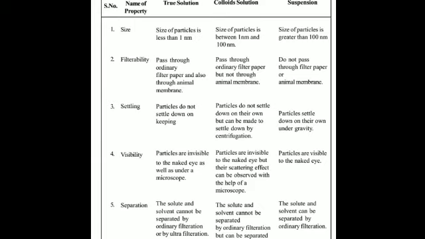Then the nature: true solution is homogeneous. You cannot make out the solute particles anywhere in the solvent. In the colloids it is heterogeneous, but it appears as homogeneous, as you have seen in gum or milk, you cannot see very clearly where the particles are. You have to use something to see the particle size. Then suspensions are heterogeneous, you can easily see the particles.